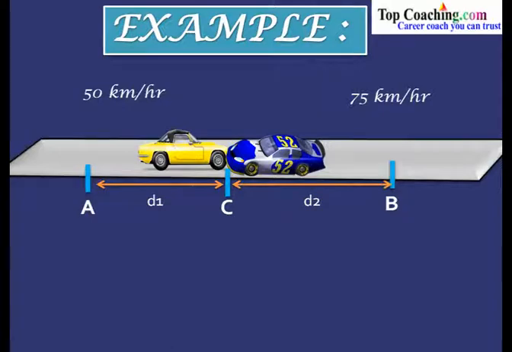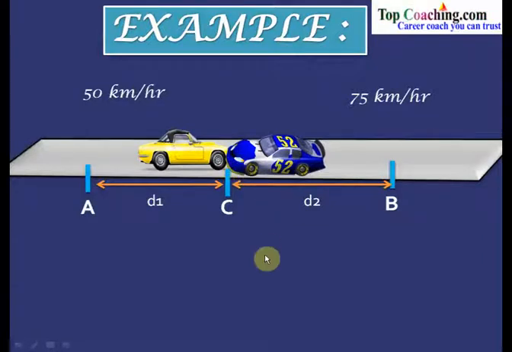Now what is an important fact here? The important thing is the time is constant. Why? Because both of these cars have taken the same time. So the time taken is constant, and we know that when the time taken is constant, then the ratio of distances would be equal to the ratio of speeds, as these two cars start simultaneously and they stop simultaneously.